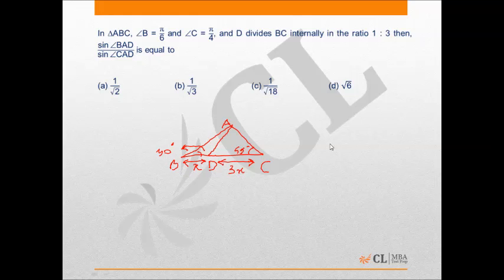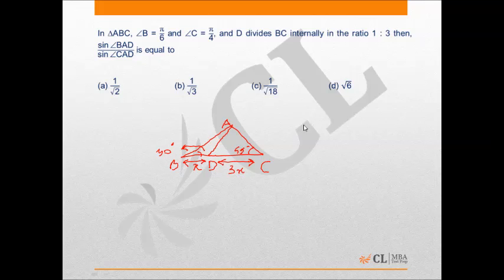This would be a level 2 question. The figure for this question would be as drawn. ABC is the triangle and AD divides BC in the ratio 1:3. So we can say BD is X and CD is 3X. The angle ABC is 30 degrees and ACD is 45 degrees.